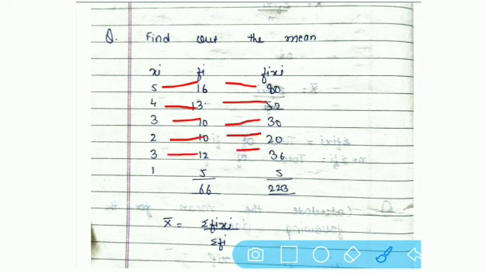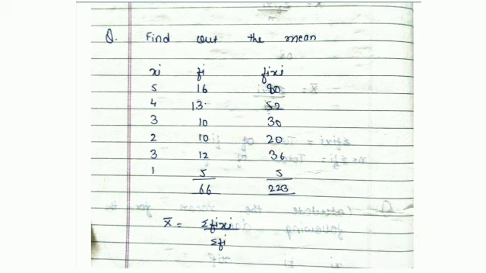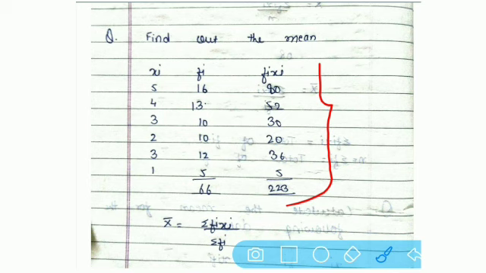So when you multiply xi into fi, you will get your value of fi into xi. Now next work, what we have to do, the total of this fi into xi. ये टोटल करना है इसका. So total of this fi into xi is 223.